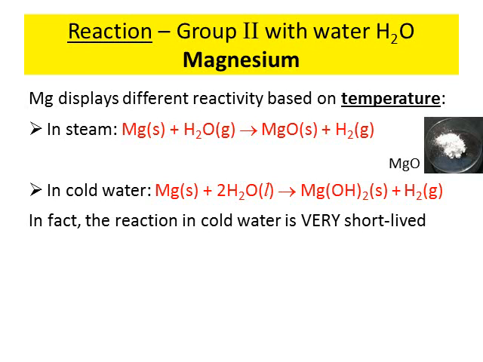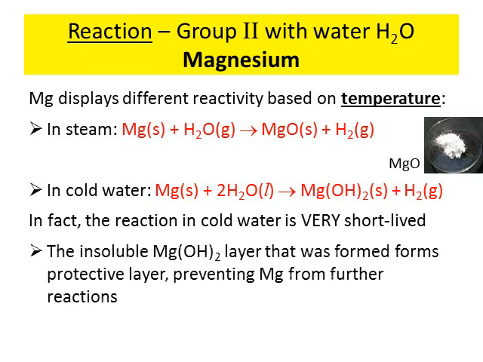In actuality, the reaction in cold water doesn't occur for long at all. What really happens is, upon reacting with water, the magnesium hydroxide layer will quickly coat the magnesium metal, thereby forming a protective layer. This prevents magnesium from undergoing any further reaction.